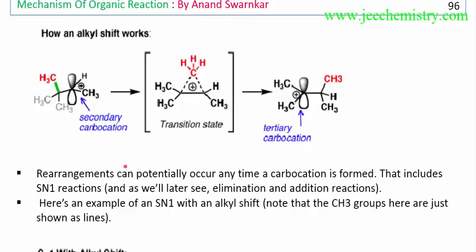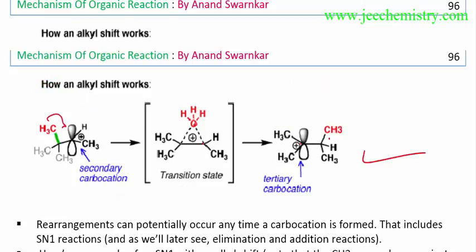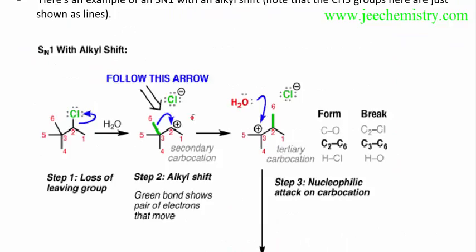Now another example is this. Here is the carbocation; how will the methyl shift to this position? It is not directly shifting, it is a slow process. First it will partially attach with this carbon and partially attach with this carbon, then it completely removes this attachment, and this alkyl will shift to this position. Here the alkyl is completely shifted to this position and the carbocation comes to this position. This is a tertiary carbocation, which is more stable. That's why the methyl shift is occurring.